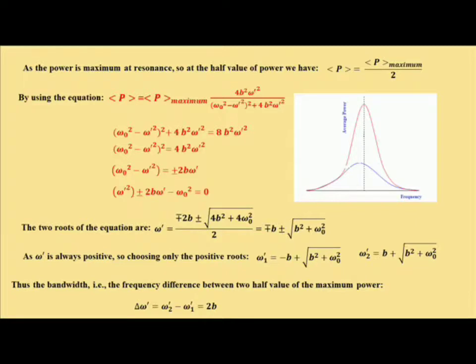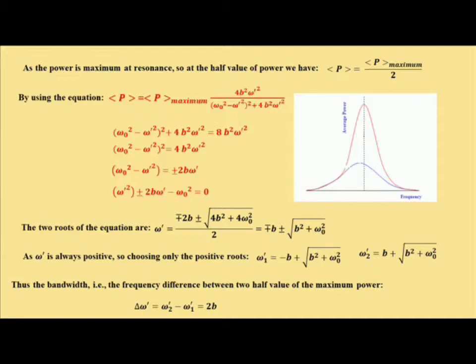So by taking the root on both sides, omega prime square is plus minus 2b omega prime minus omega 0 square equal to 0. And from this quadratic equation we get the values of the roots as omega prime equal to minus plus 2b plus minus root over of 4b square plus 4 omega 0 square, divided by 2. So it is minus plus b plus minus root over of b square plus omega 0 square.